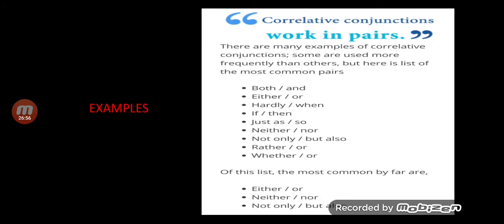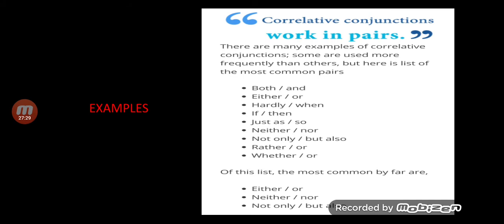Let's go to the next slide. I think we should go through some examples. Right on the screen, we have some examples. I have given some examples over here. Both, and; either, or; hardly, when; if, then; just as, so; neither, nor; not only, but also; rather, or; whether, or.